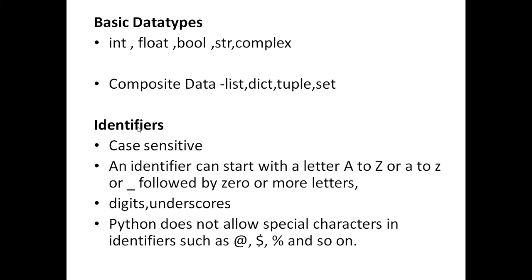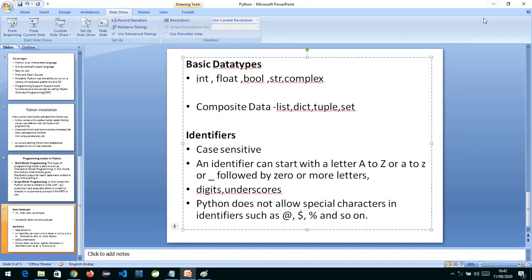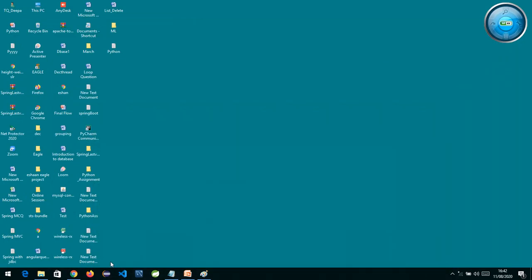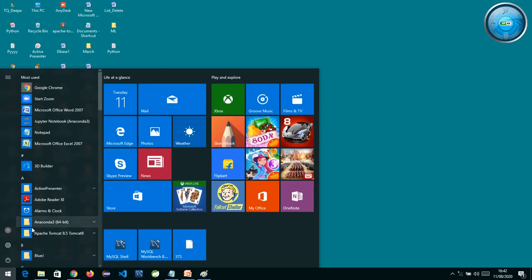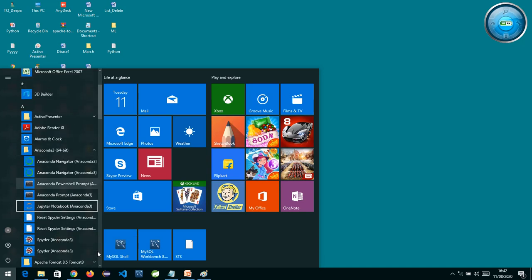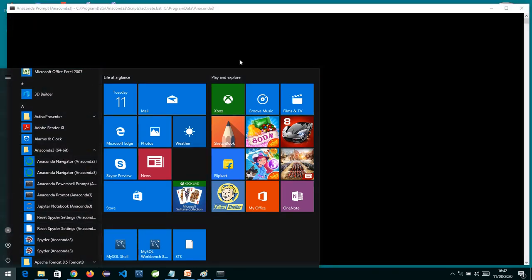Now moving to the practical session and showing you this. I have already installed Python, and Anaconda as well. So this is my Anaconda. Over here we can see Anaconda Navigator, then PowerShell, then Anaconda Prompt down below. We have Jupyter Notebook, and we have Spyder, which I told you is an IDE editor like PyCharm where we can write code. Now I am going to use Anaconda Prompt.